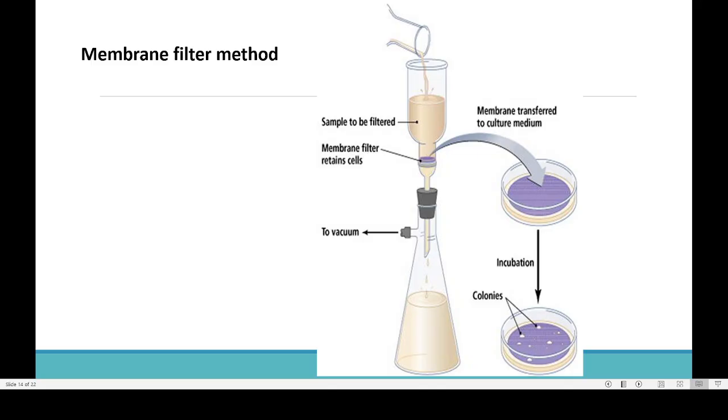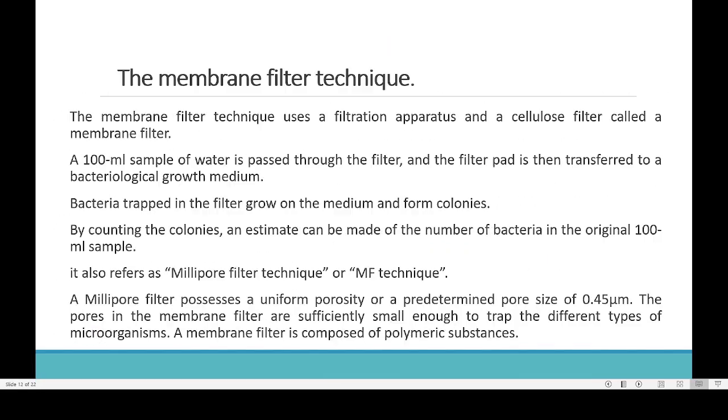The membrane filter method is a very popular method for detecting the presence of fecal bacteria. We allow water to pass through a membrane filter, bacteria are deposited on the membrane filter, and that bacteria is cultured. So this is the idea in the membrane filter method. Here a 100 ml sample of water is passed through a filter. The filter pad is then transferred to bacterial growth medium, as I have shown here.